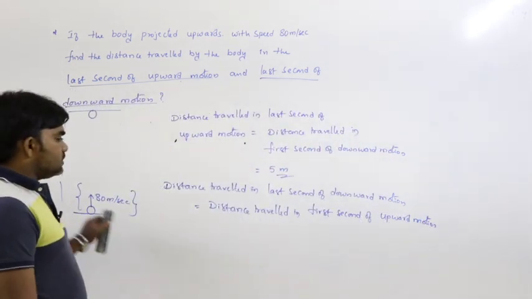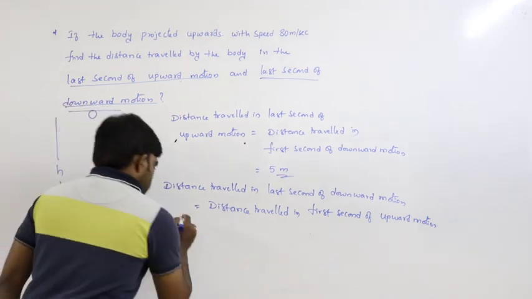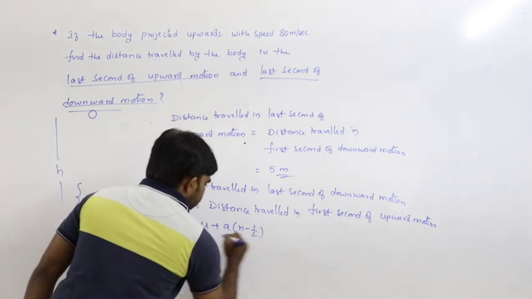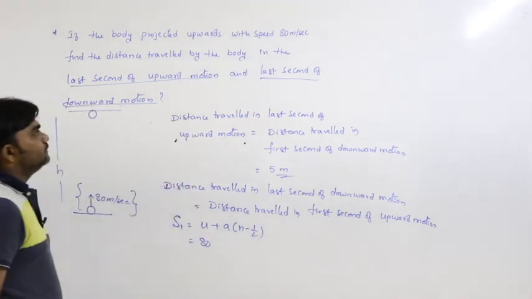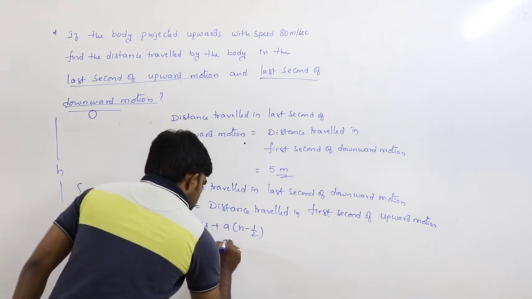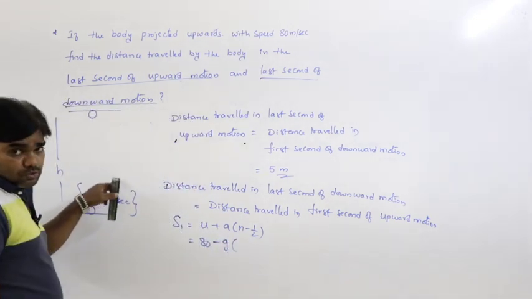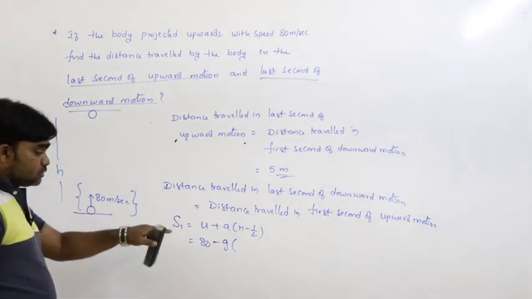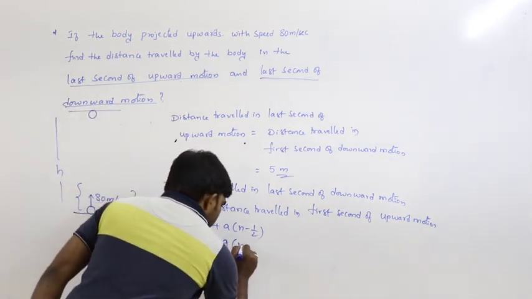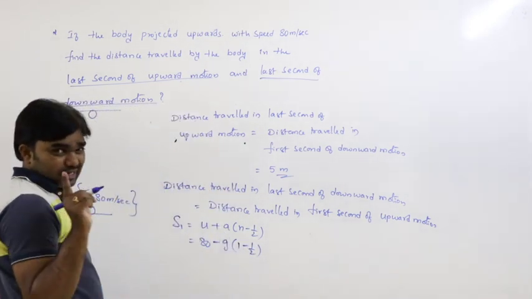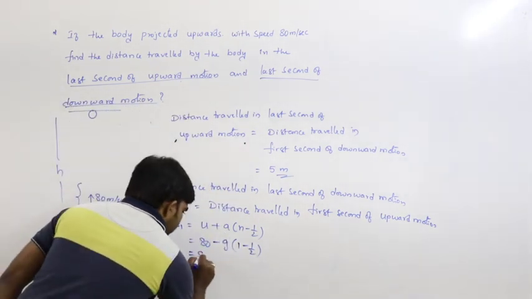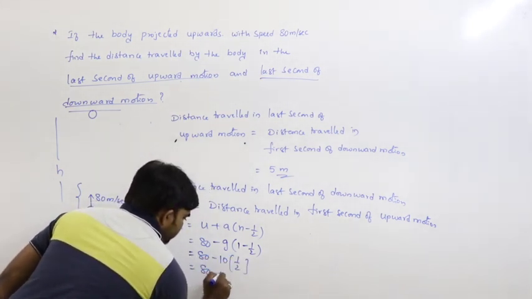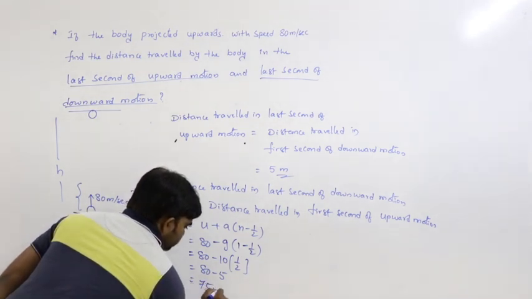How can we calculate the distance travelled in the first second of upward motion? S1 is equal to u plus a into n minus half. u is given as 80, the velocity of projection. Acceleration is minus g because the body is projected upwards with velocity 80. Now the body is moving upwards, that's why a is minus g. n is 1 for the first second. 80 minus g, that is 10, into 1 minus 1 by 2, so 80 minus 5, that is 75 meters.